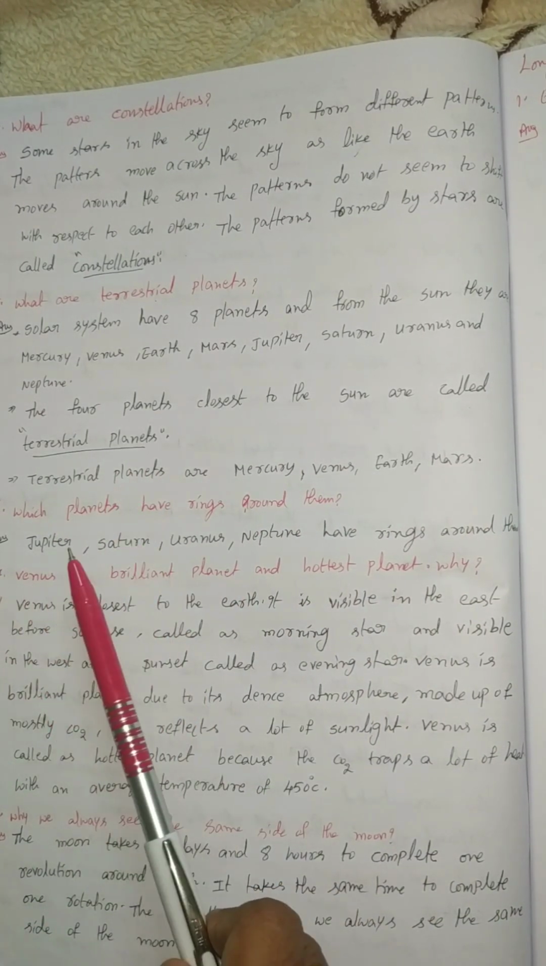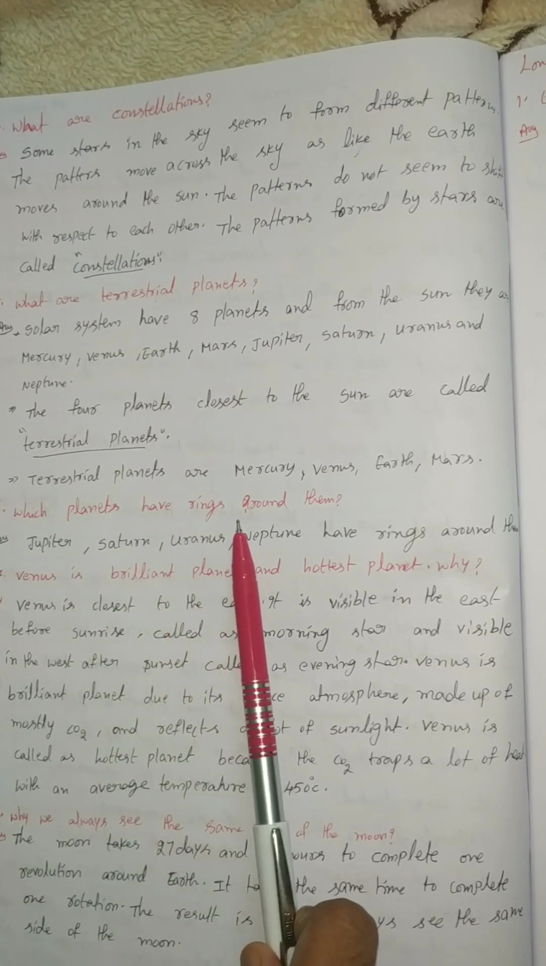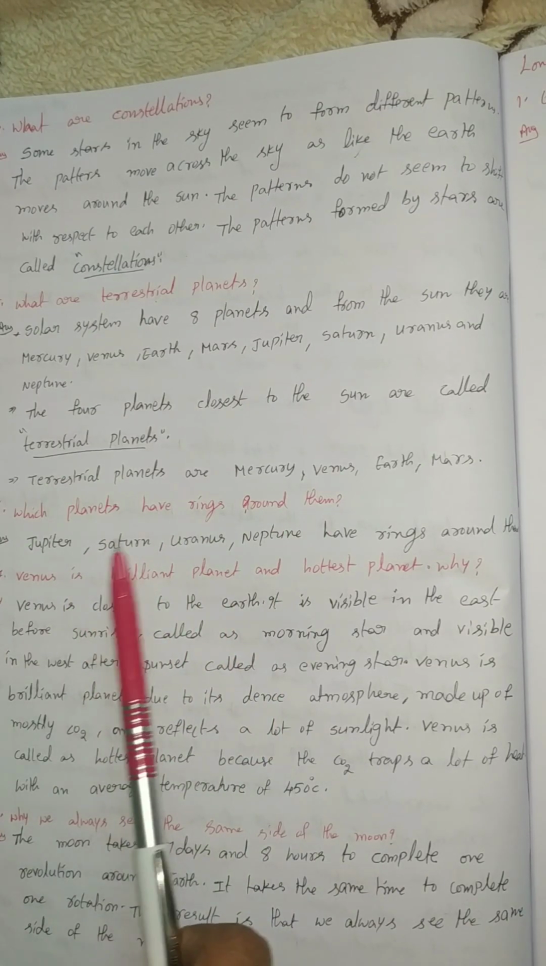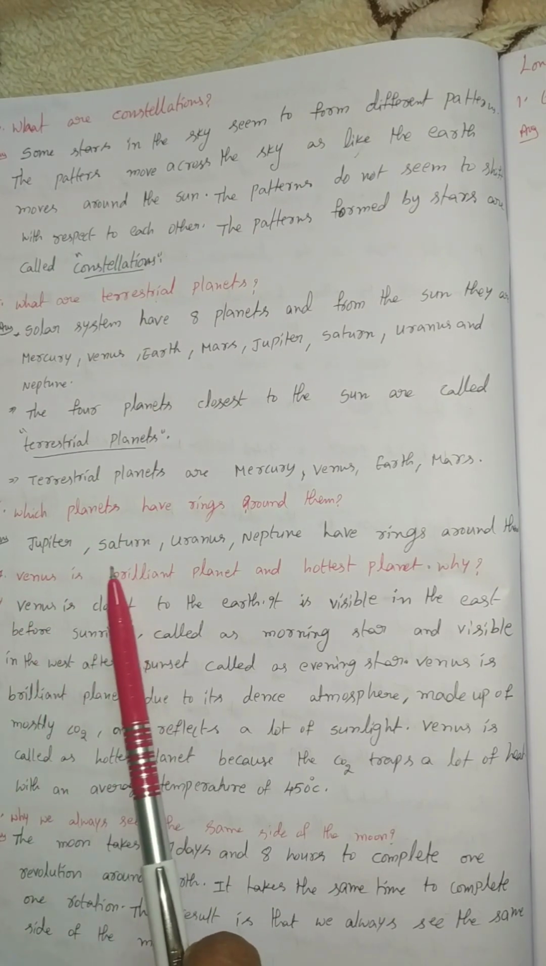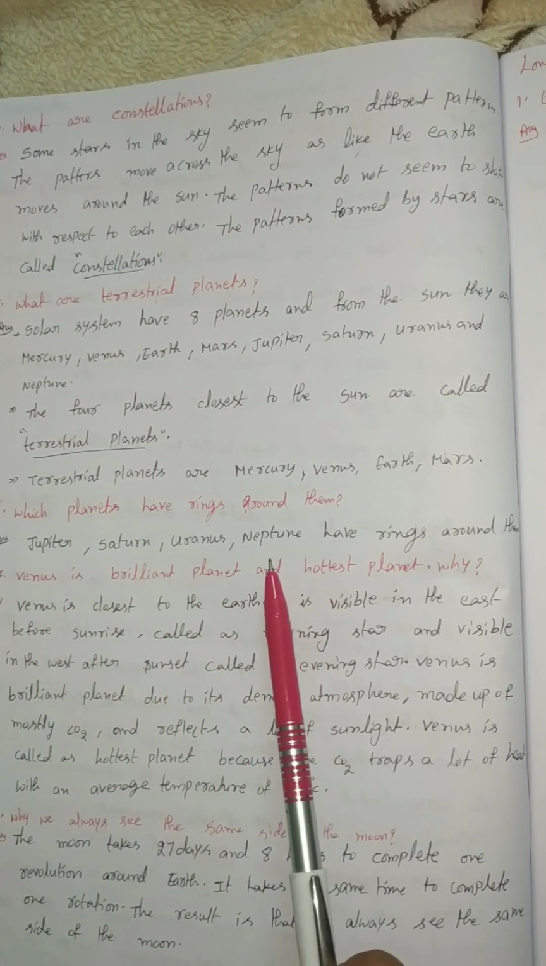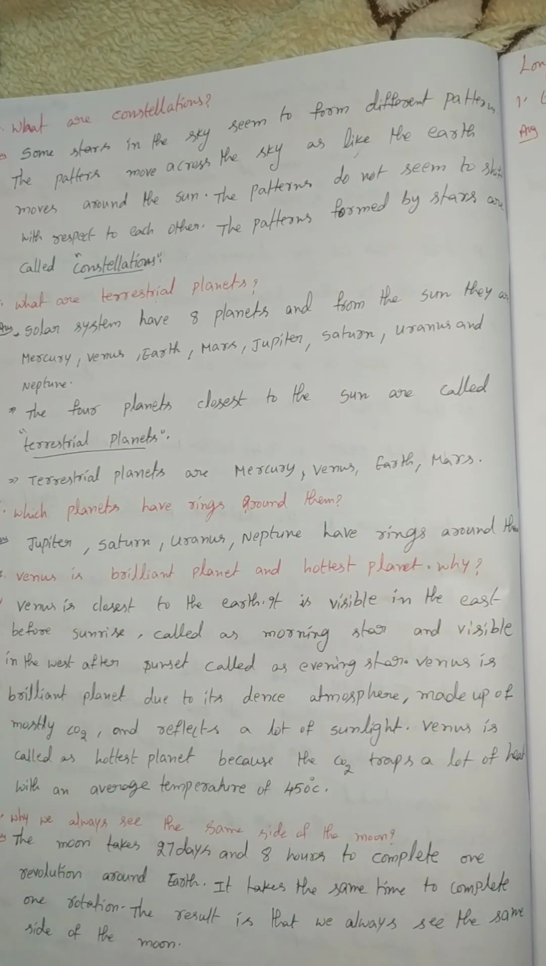Next question, which planets have rings around them? Jupiter, Saturn, Uranus, Neptune have rings around them.